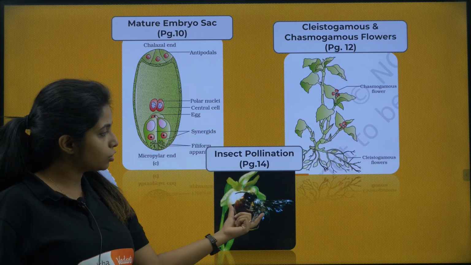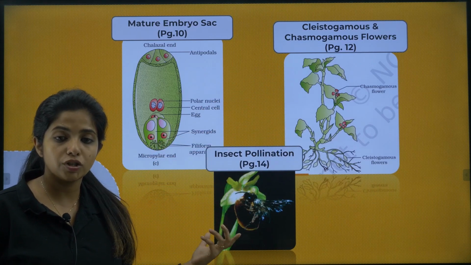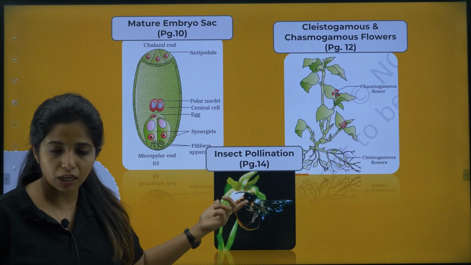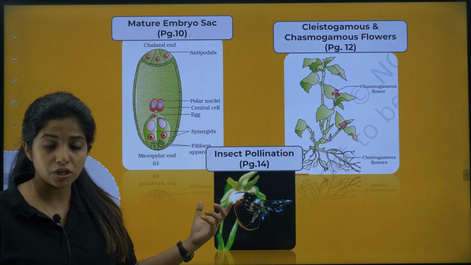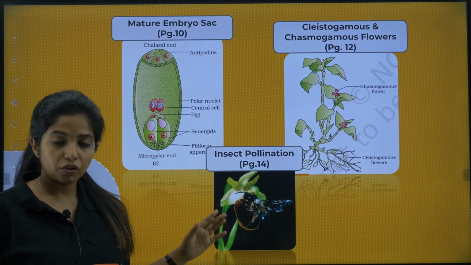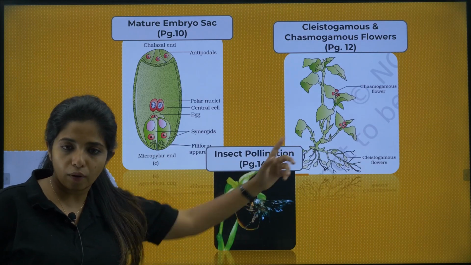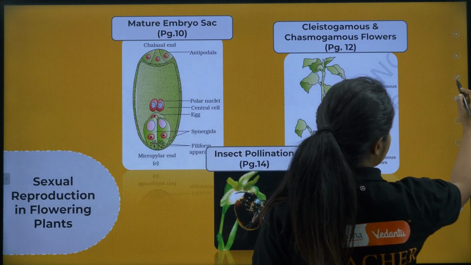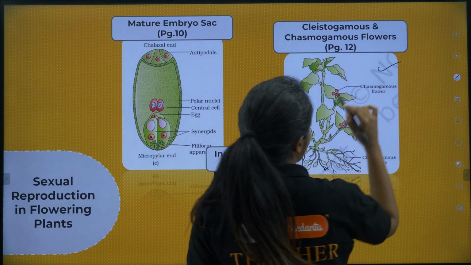Now, again, I'll give you this picture and ask what type of pollination is happening here. So this is a bee, and this is the orchid. So this is insect pollination being shown over here. That is how a question comes. So you don't have to draw any of them. Just put a tick, because you know it is important and a question can come from this, so that you have a memory of it.